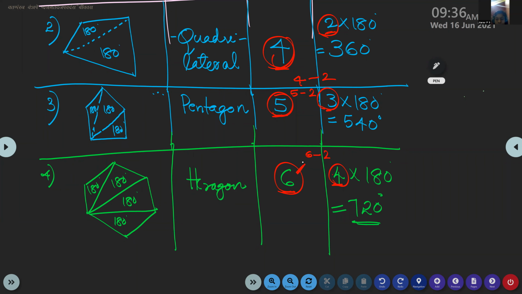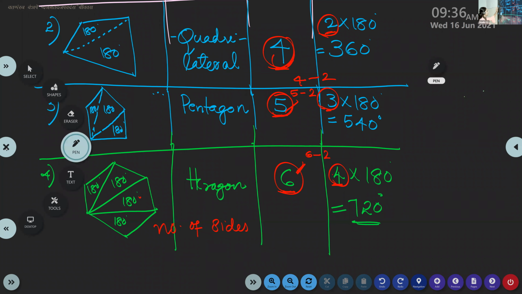And what are these numbers, 6, 5, 4 and all? Number of sides. If it is a hexagon, what is the number of sides? 6. If it is an octagon? 8. If it is a decagon? 10. So you have to subtract 2. Clear? You have to subtract 2. Okay, children, so that into 180 will be our answer.